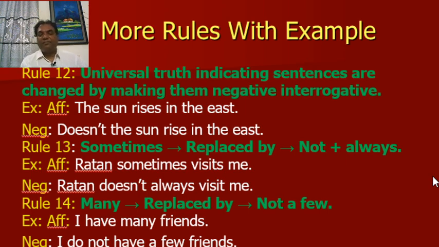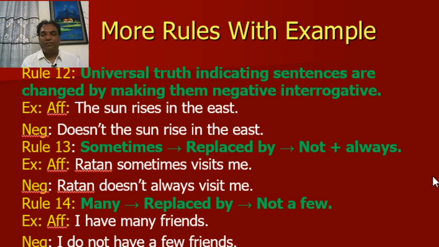Rule 13: "sometimes" is replaced by "not always". For example, Ratan sometimes visits me. Negative: Ratan doesn't always visit me.